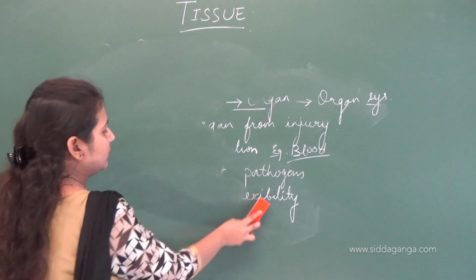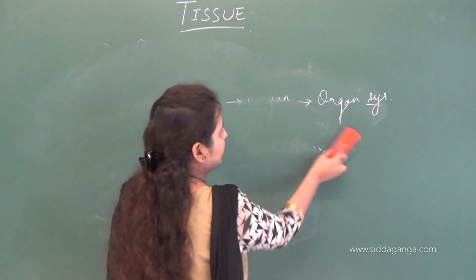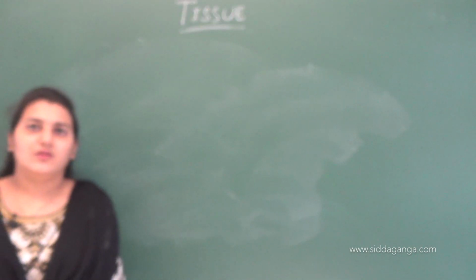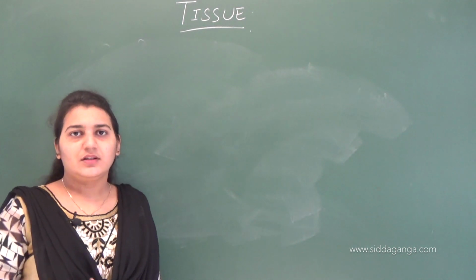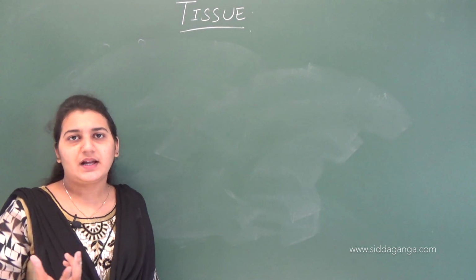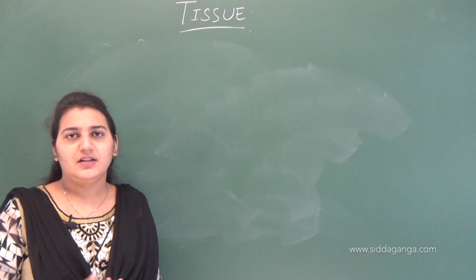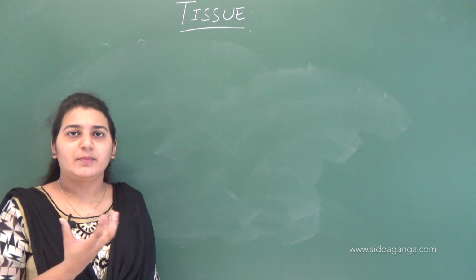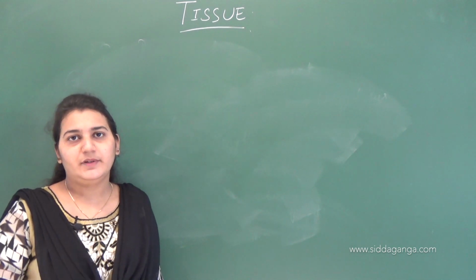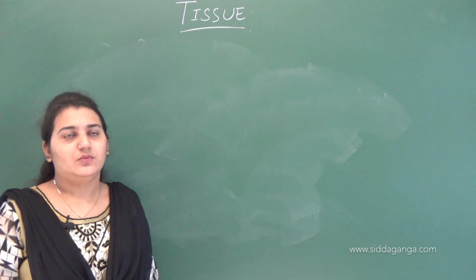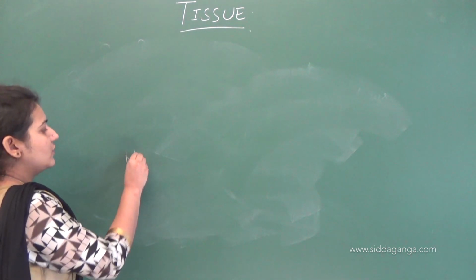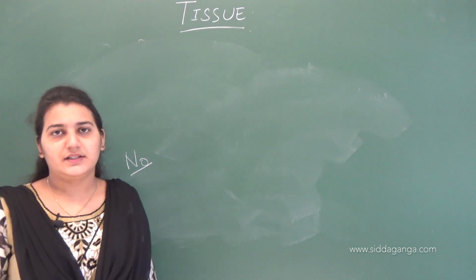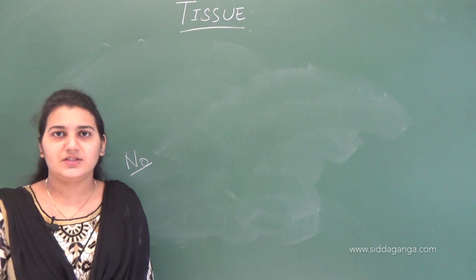So now we know every living body is made up of cells. These cells in turn form tissues. Now the question is, the living organisms, that is plants, animals, bacteria, fungi, etc., are these plants and animals made up of the same tissue? No. The answer is no, of course not. Plants are way different from animals, isn't it? We can see the noticeable changes.